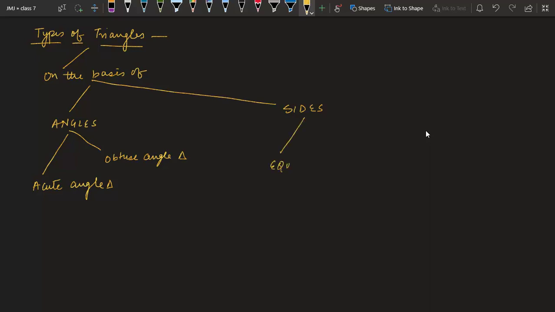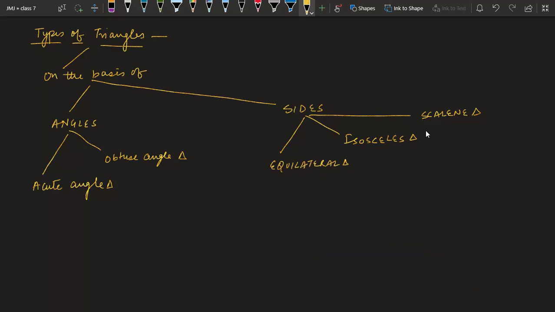equilateral triangle, isosceles triangle, and we have scalene triangle. Okay, so we will discuss these.